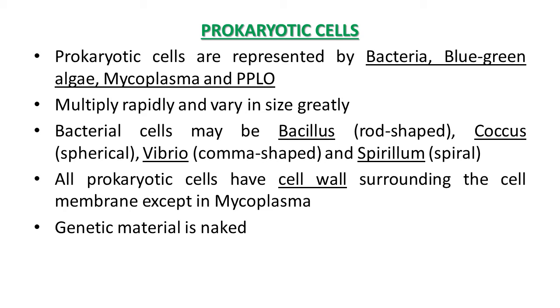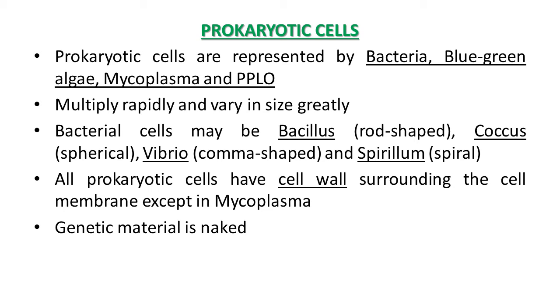The full name of PPLO is Pleuropneumonia like organism. These prokaryotic cells are generally smaller and multiply more rapidly than eukaryotic cells. They vary in size also greatly. So they have a variety of shape and size.